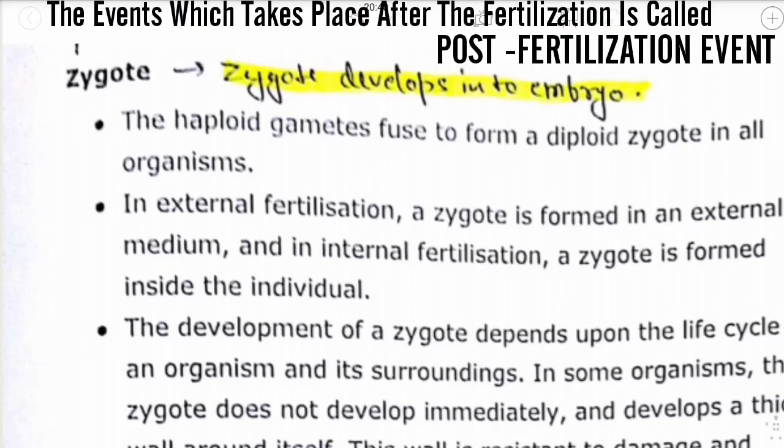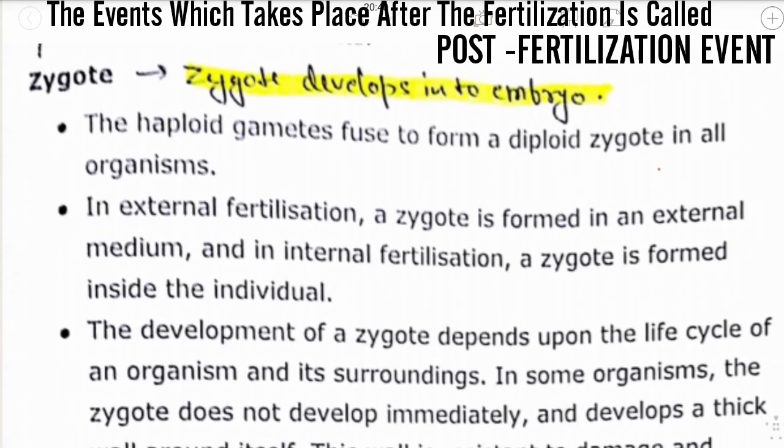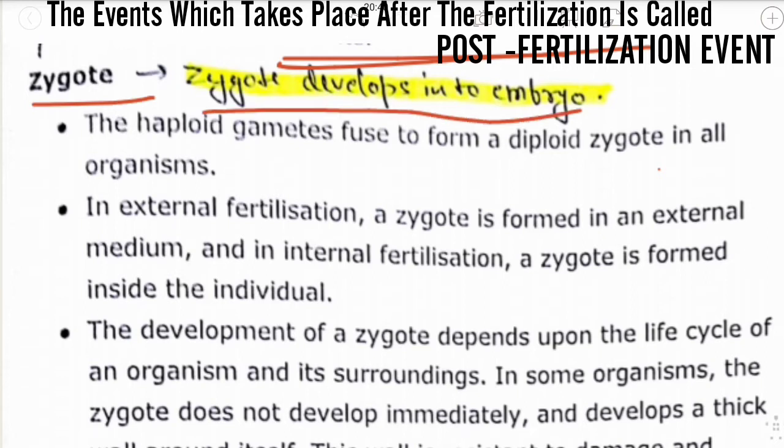The third important event in sexual reproduction is the post-fertilization event. It is the event which takes place after fertilization. In the fertilization event, we learnt that the zygote is formed. Now, how the zygote develops, we will understand in the post-fertilization event. The zygote first develops into an embryo.